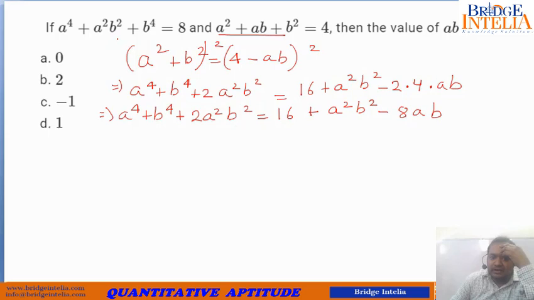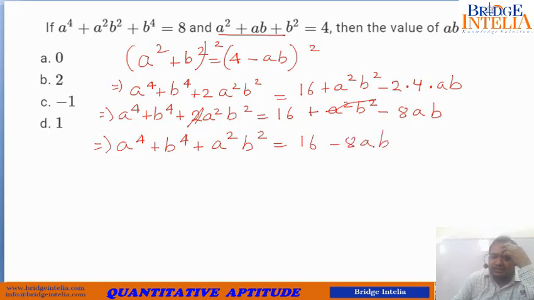So now you see this a square b square and this will cancel each other out. So a to the power 4 plus b to the power 4 plus a square b square is actually equal to 16 minus 8ab. We already know the value of this one. It is given to us.